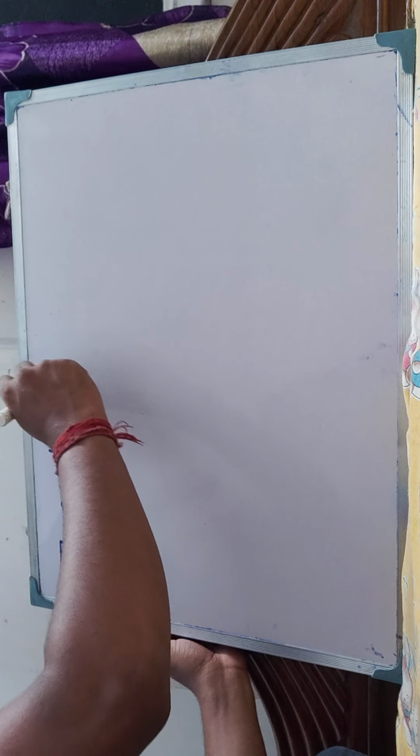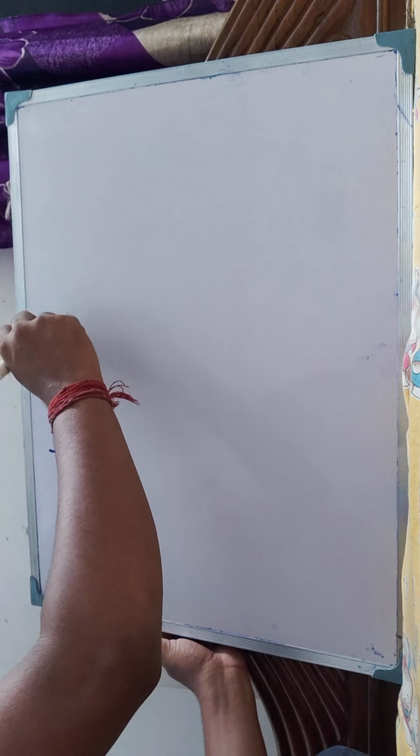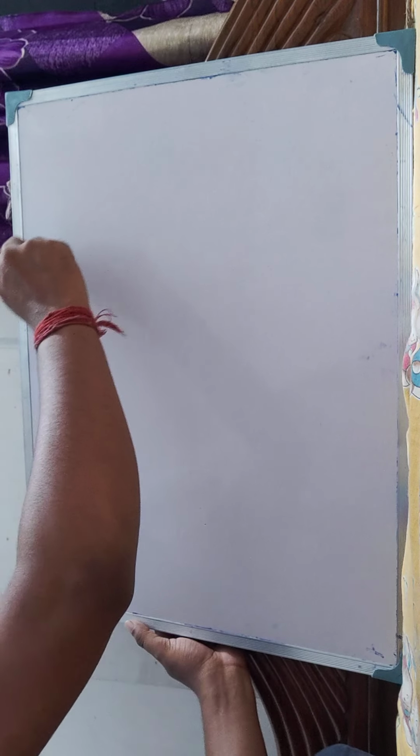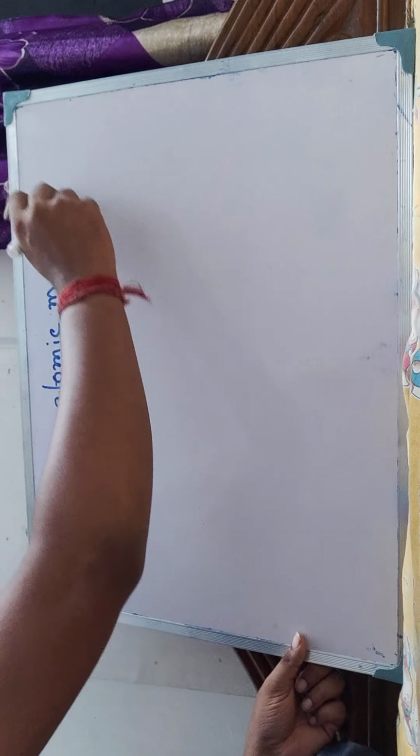Okay, his name is Thomson. So today we are going to learn about Thomson's atomic model. Thomson was a scientist, J. J. Thomson. Okay, and according to his model,